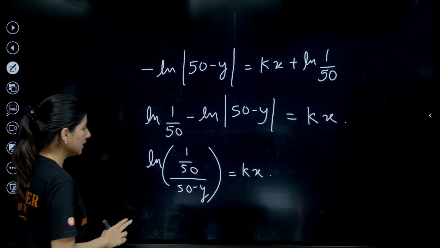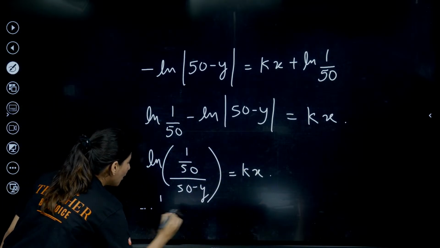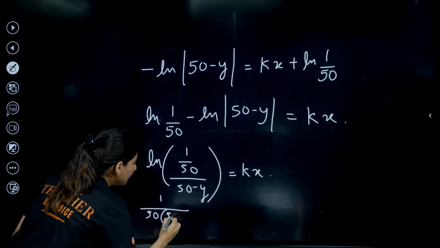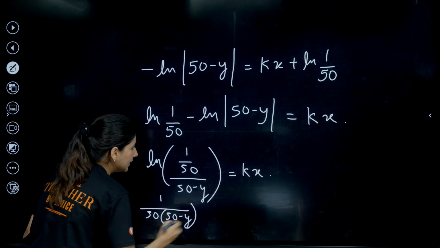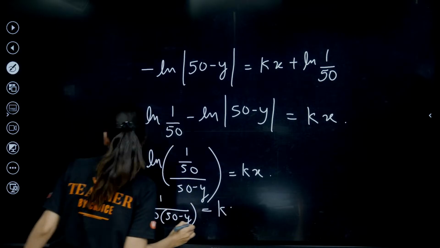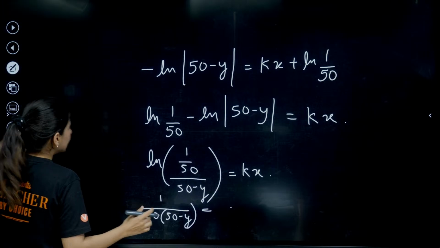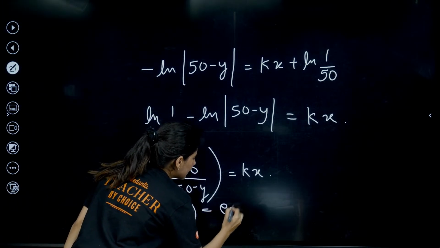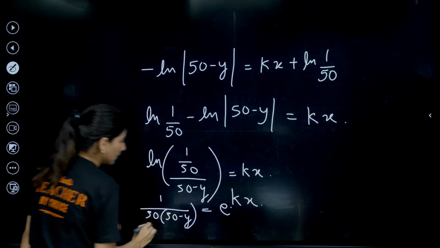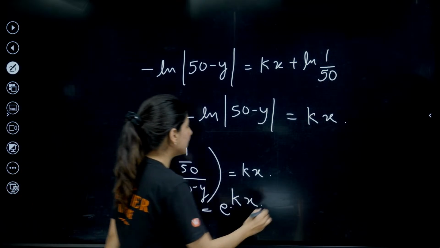And this will be 1 upon 50 minus y is equal to e raised to power kx. We can take the exponential, or you can call it an anti-logarithm as well. Or you can take the reciprocal of it as well.